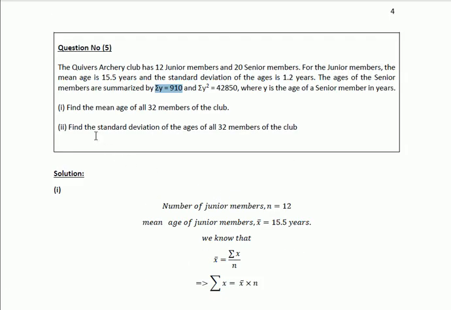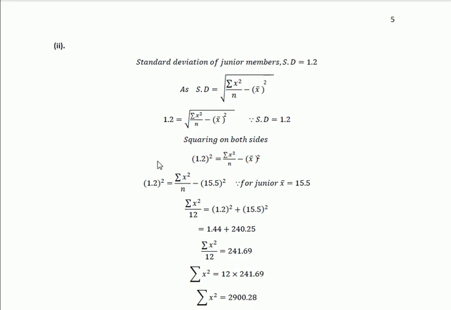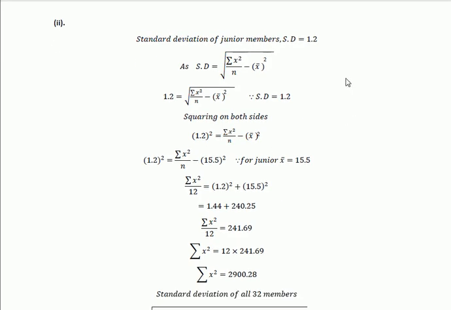In part B, find the standard deviation of the age of all 32 members of the club. Now we shall find out the standard deviation of the age of all 32 members of the club. In the solution section, first of all, the standard deviation of the junior members, as given in the question statement, is 1.2. We know that the formula for the standard deviation is the square root of summation x square over n minus x bar square.